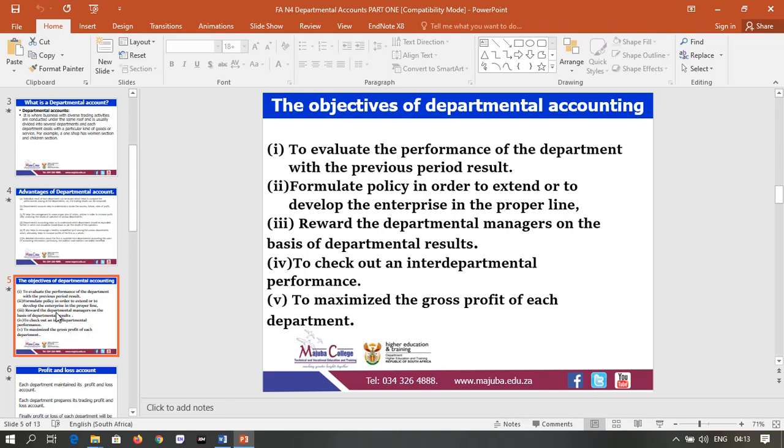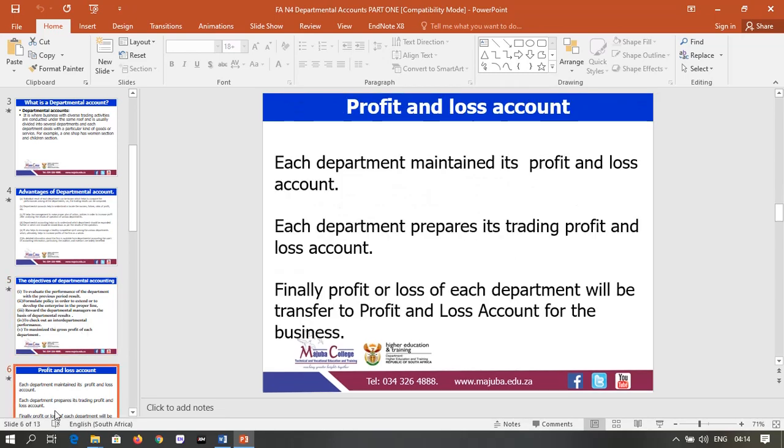It also assists to reward departmental managers on the basis of departmental results. Also to check interdepartmental performance and to maximize the gross profit of each department.